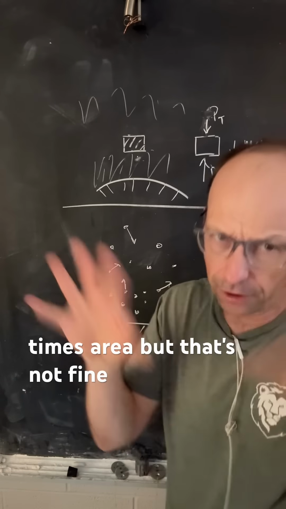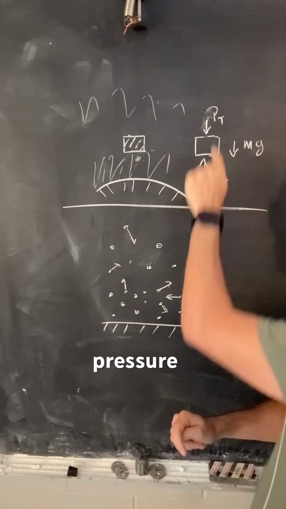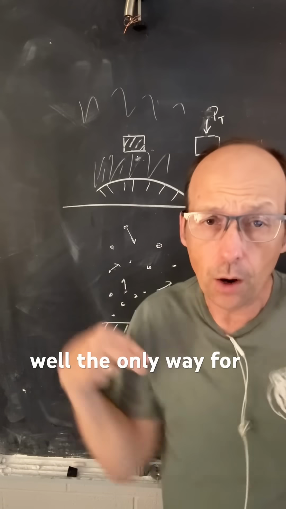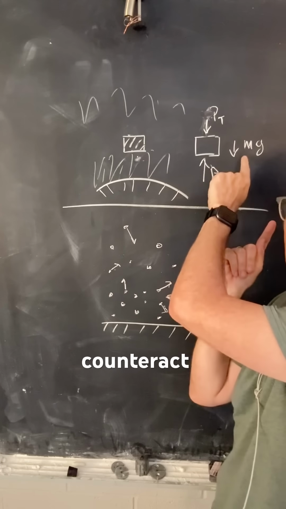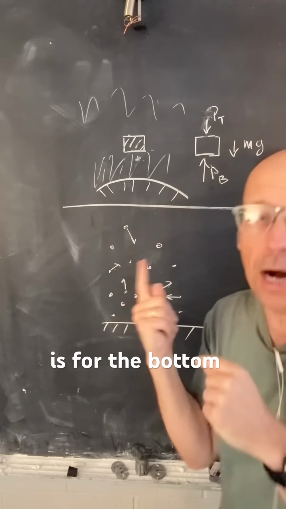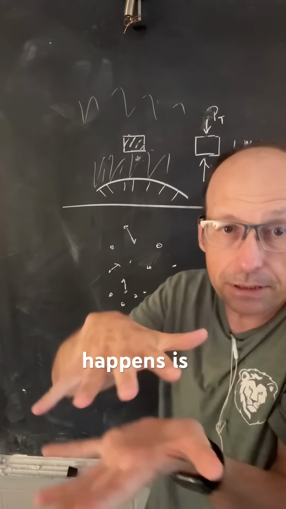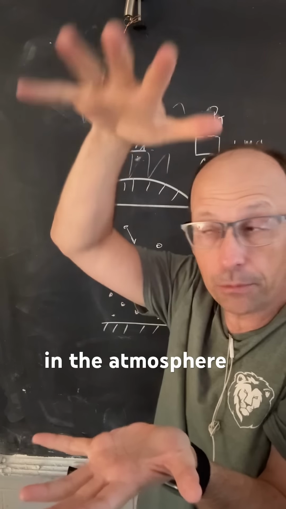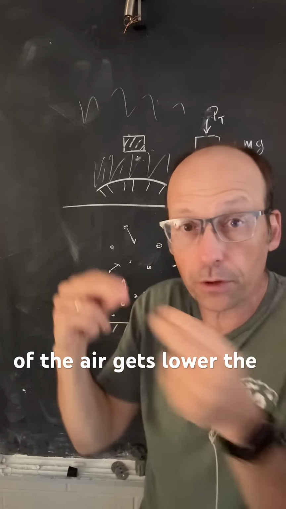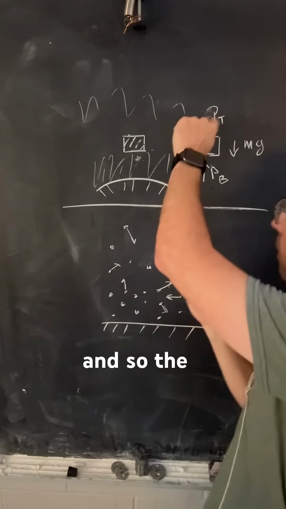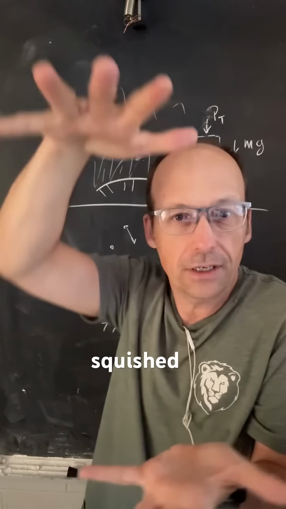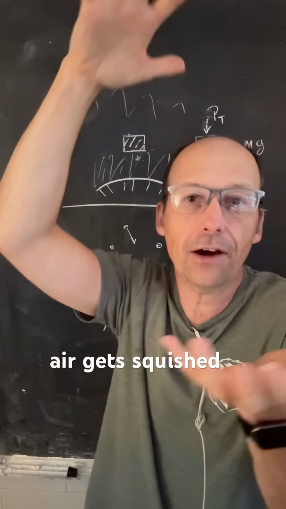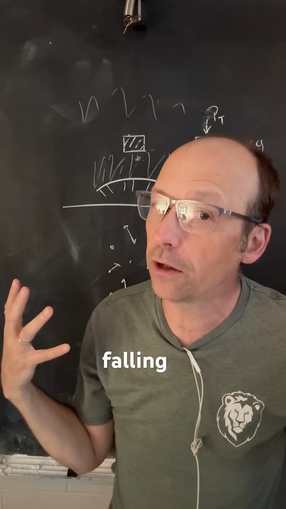Force is pressure times area. So we have a bottom pressure pushing up and a top pressure pushing down. Well, the only way for these two pressures to counteract the gravitational force is for the bottom pressure to be greater. So what happens is, as you move higher in the atmosphere, the density of the air gets lower, the pressure gets lower, and so the pressure on top is less than the pressure on the bottom. So it's kind of like it's squished air, right? The air gets squished, and that prevents it all from falling.